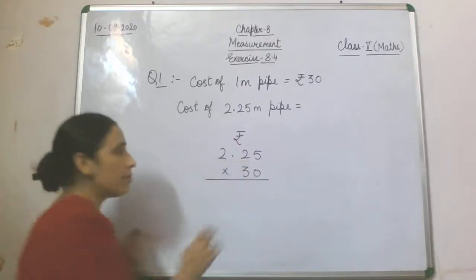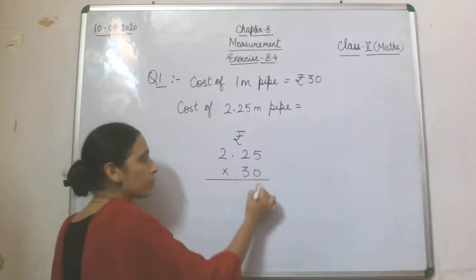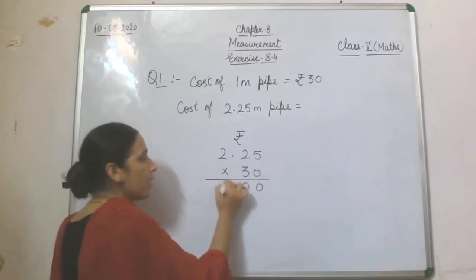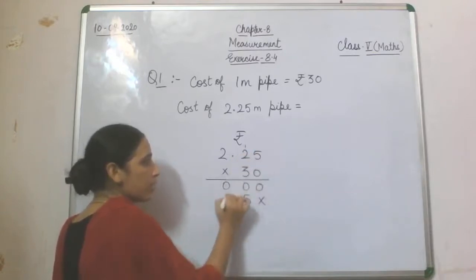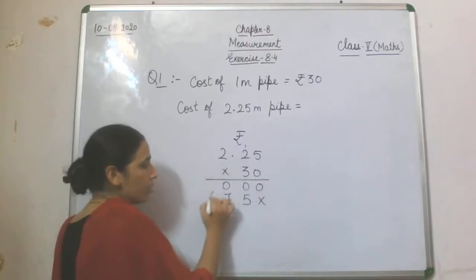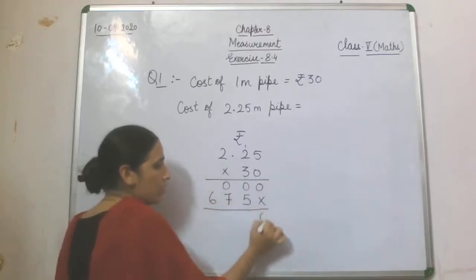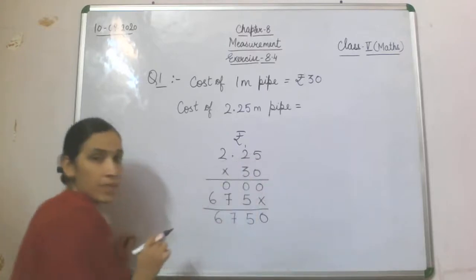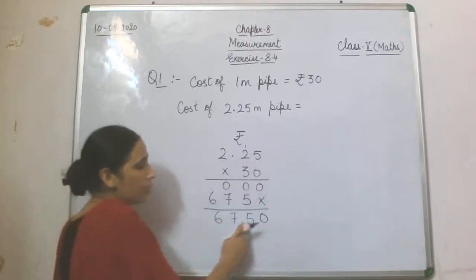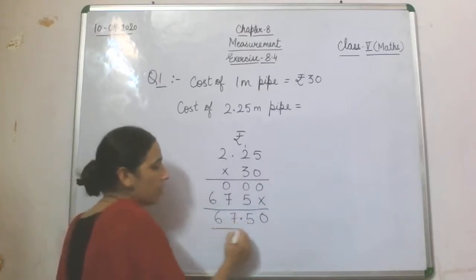So let's start the multiplication. 0, 0 and 0. We'll put a cross. 3 5s are 15, 1 will be carry, 3 2s are 6, 1 is 7, 3 2s are 6. Now what we will be getting? 0, 5, 7 and 6. Now after 2 places we have the decimal. So we will count 1, 2. We'll put the decimal here.